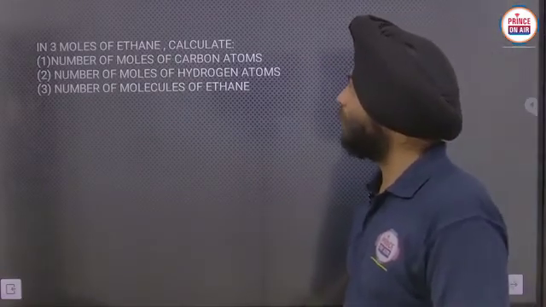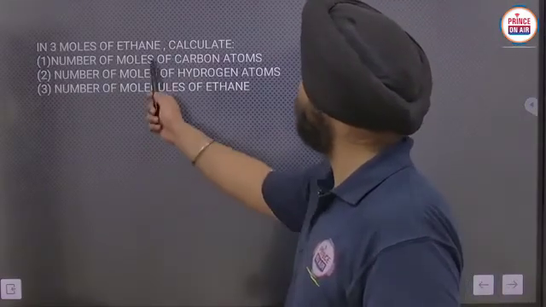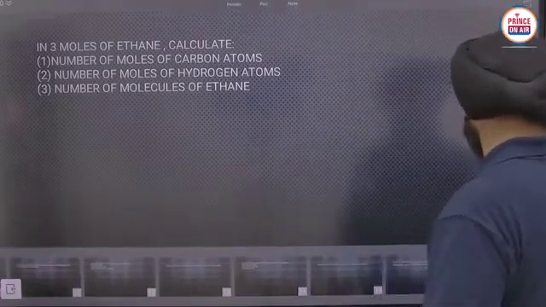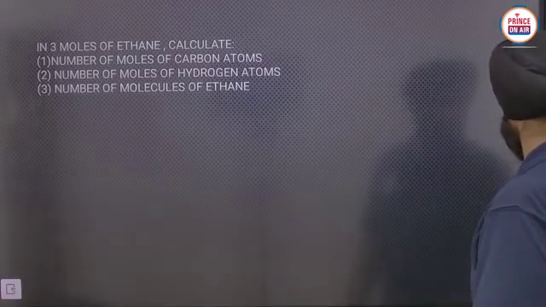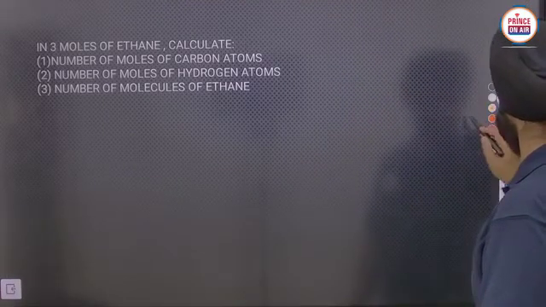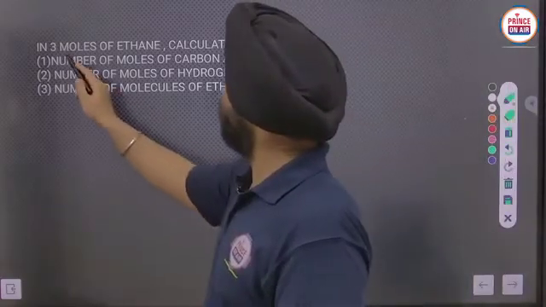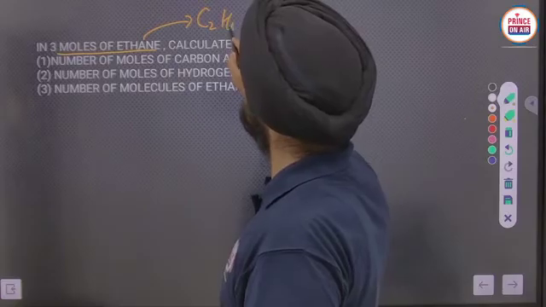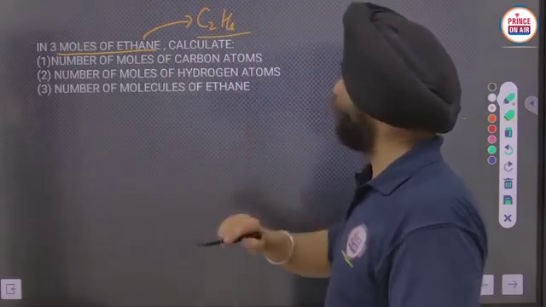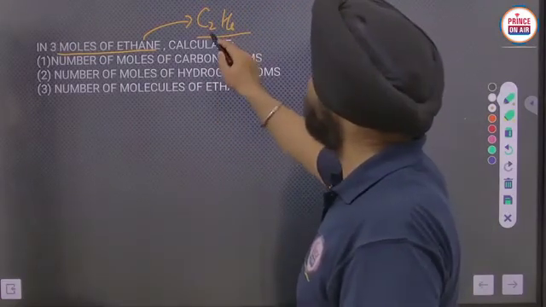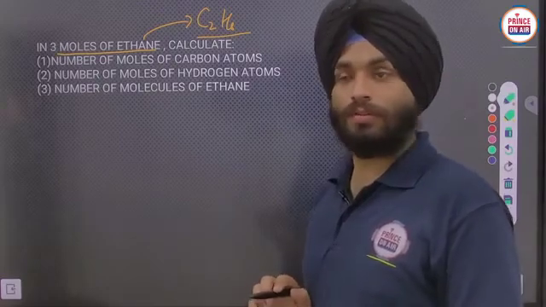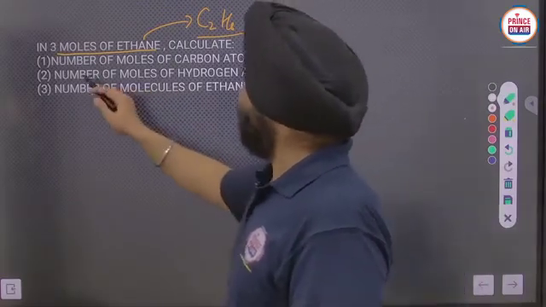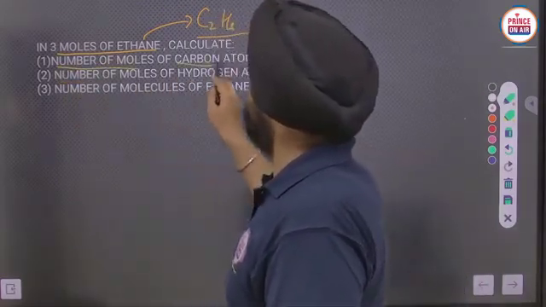Now, in 3 moles of ethane, calculate the number of moles of carbon. Ethane is C2H6. So 3 moles of ethane will carry 3 moles of C2H6 molecules. They are asking for the number of moles of carbon.